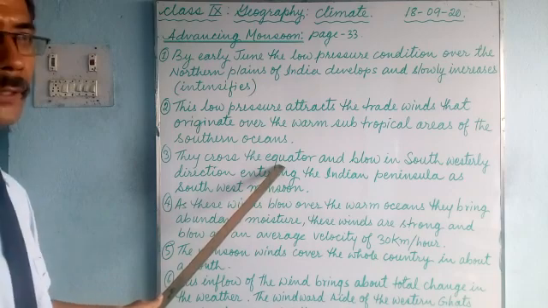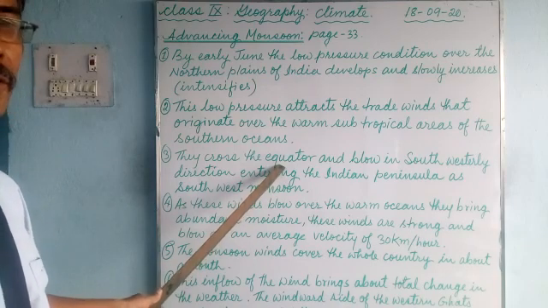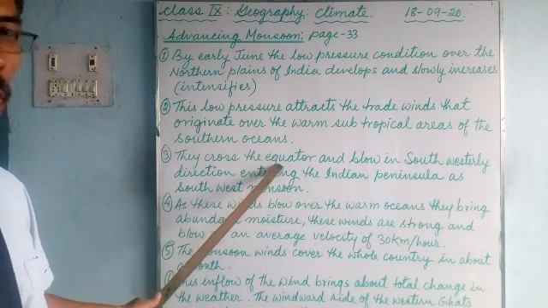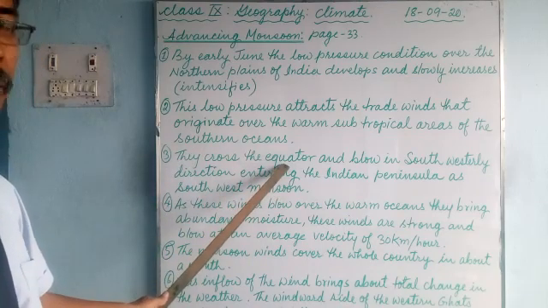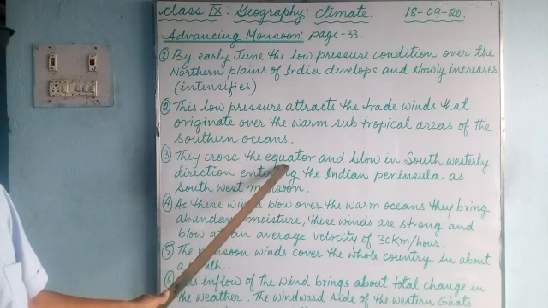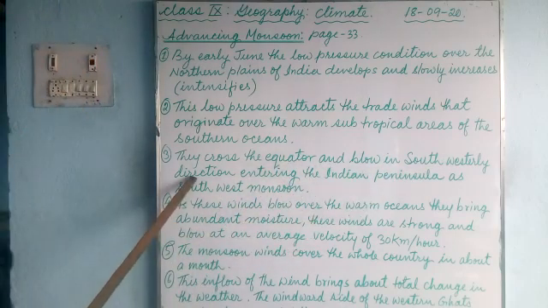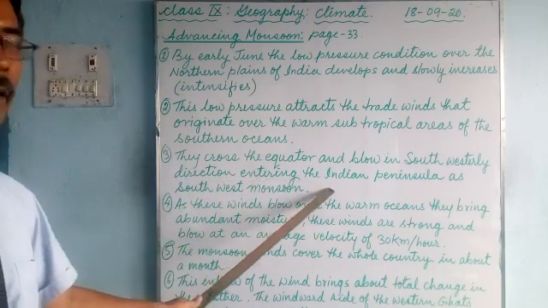These winds, as they are attracted by the low pressure, always blow towards the low pressure area from the high pressure. High pressure means lower temperature. They cross the equator and the oceans, and blow in the southwesterly direction, entering the Indian Peninsula.